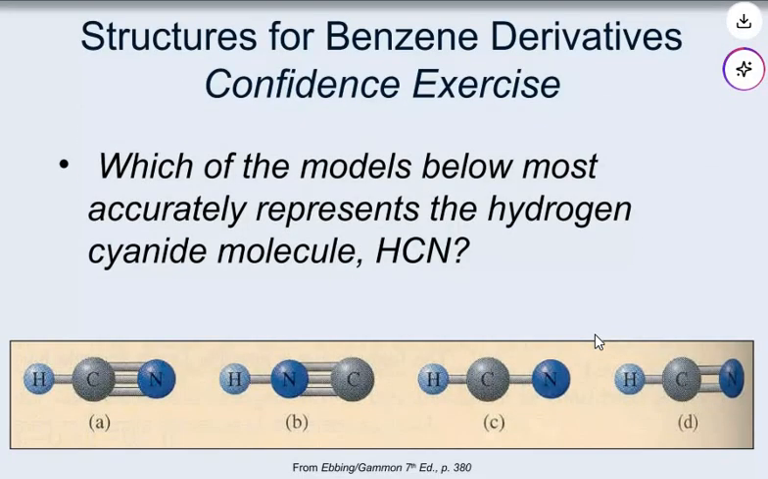Structure for the benzene derivative, confidence exercise. Which of the models below most accurately represents the hydrogen cyanide molecule?